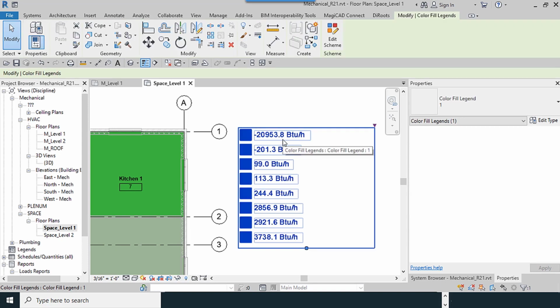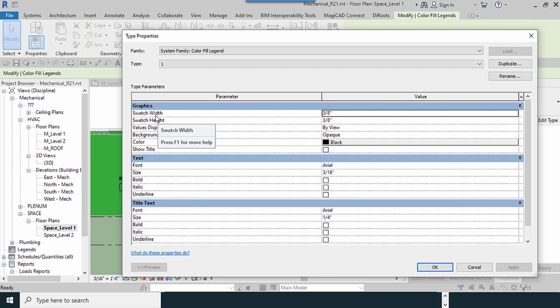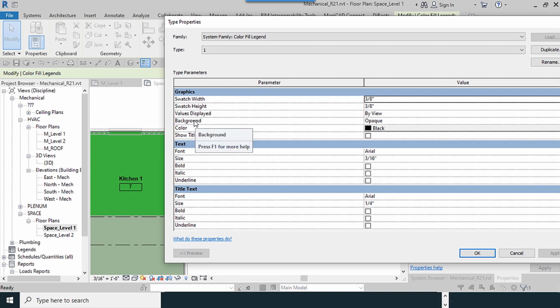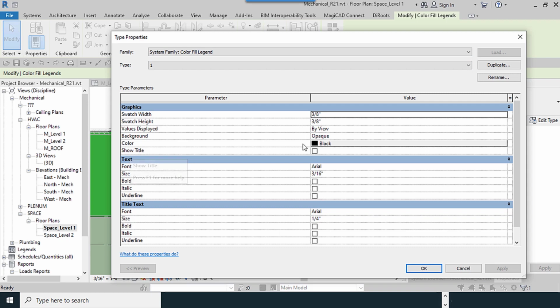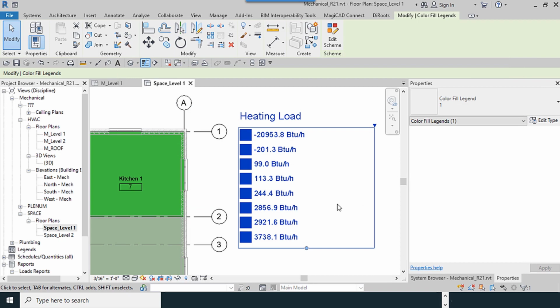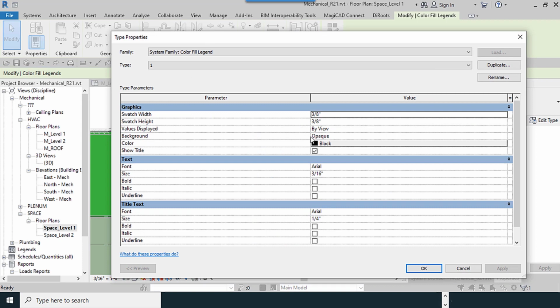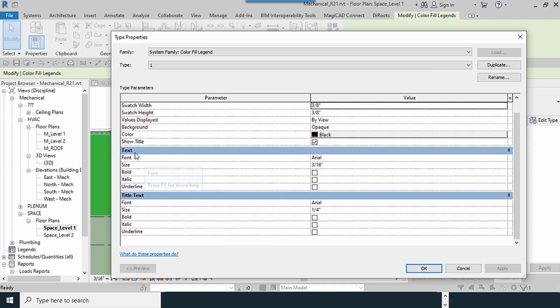You can add header for this from the properties window, edit type, graphics, settings, which you can change. They are defaults, background, opaque, show title, check this box, which help me to see title, and you can change the font size and title text.